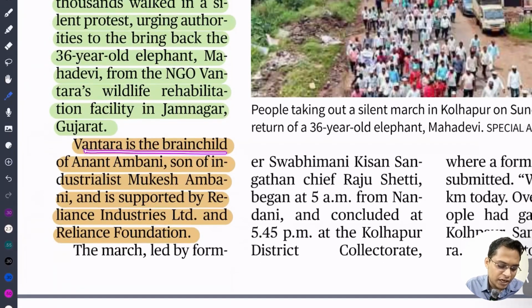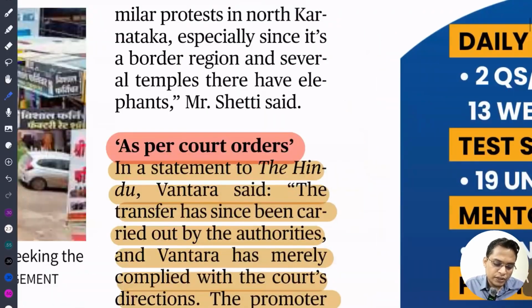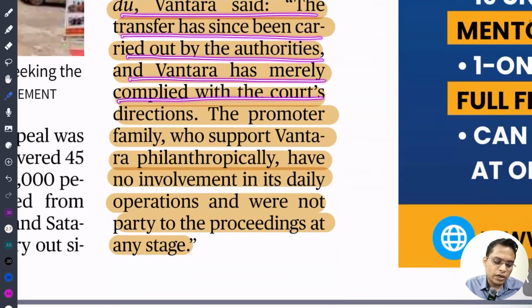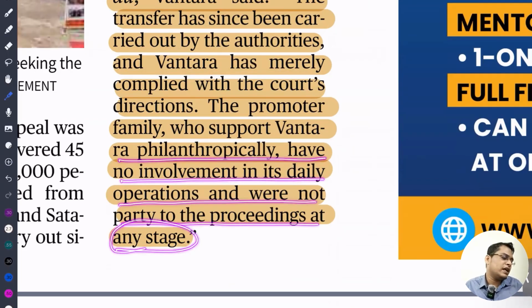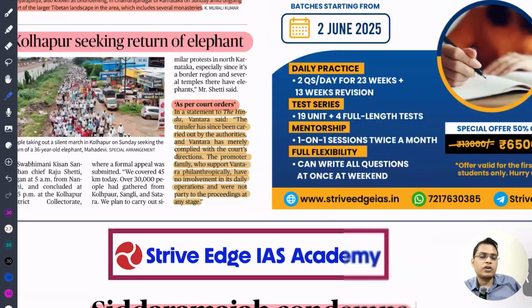So Vantara is a brainchild of Anant Ambani, son of the industrialist Mukesh Ambani, and is supported by Reliance Industries Limited and Reliance Foundation. As for the court order, The Hindu reported that Vantara said the transfer has since been carried out by the authorities. Vantara has merely complied with the court direction. The promoter family who supported Vantara philosophically have no involvement in the daily operation. We are not party to the proceeding at any stage. So that means Reliance Industries and Anant Ambani are only providing funding, but they are not running the day-to-day activity.